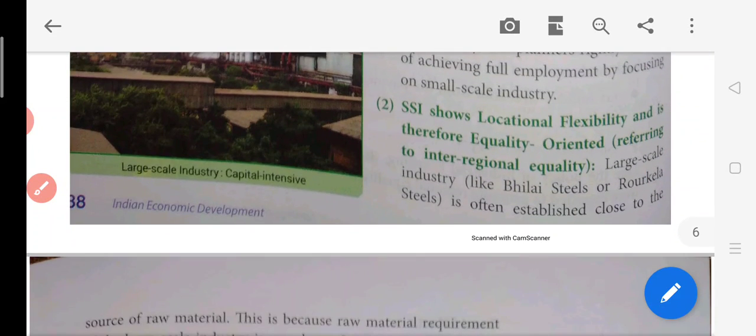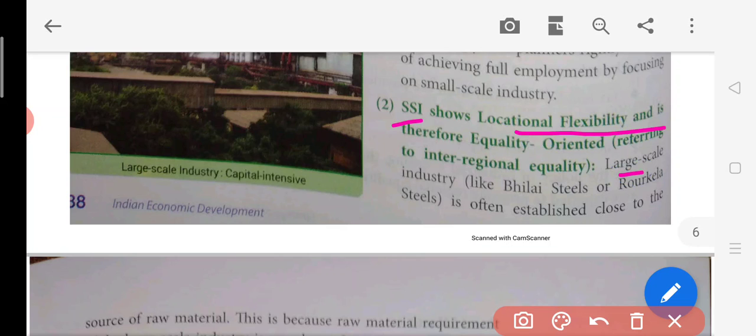Now, after this, what happens to the second one? Second characteristic, SSI shows location flexibility, means it is very easy to locate them at any place in India, even in rural areas. There is no necessary need to establish it in an urban or main metropolitan city only. They can be adjusted, go anywhere. And the investment will also be less in such kind of small scale industry.